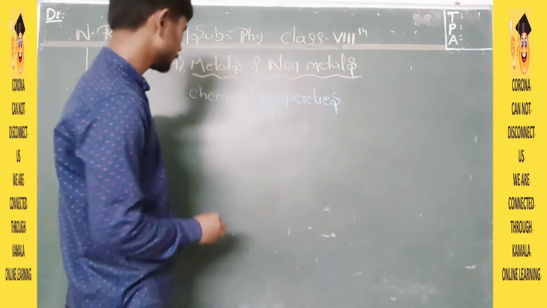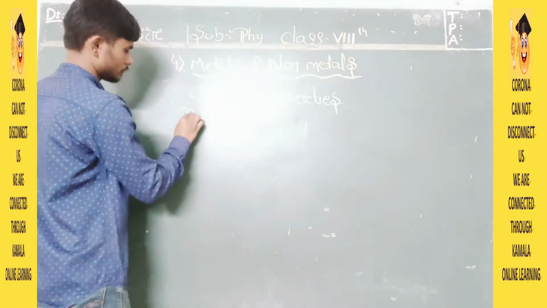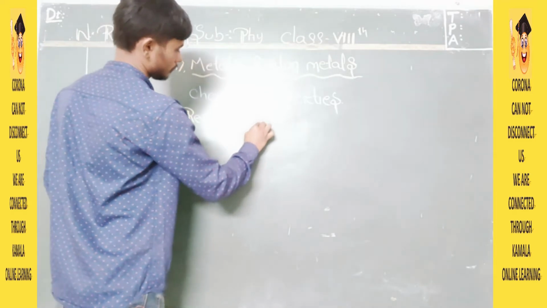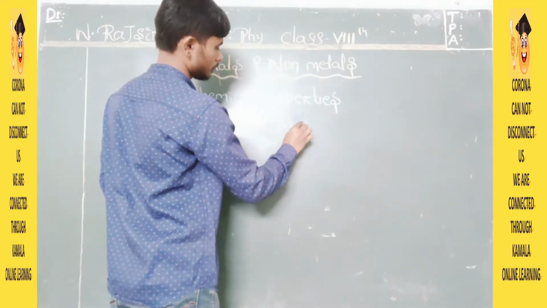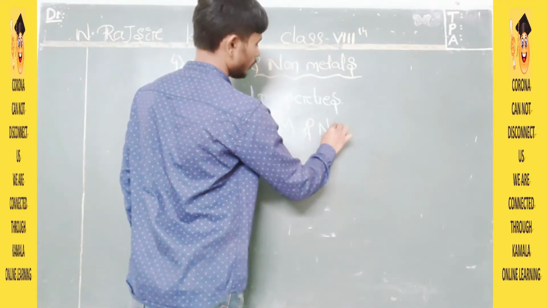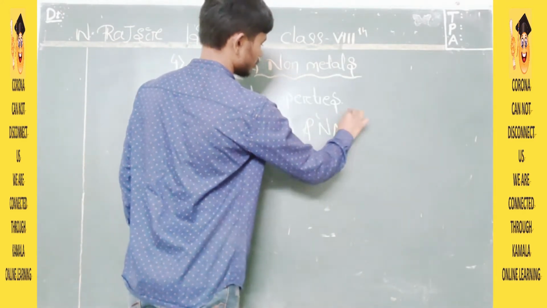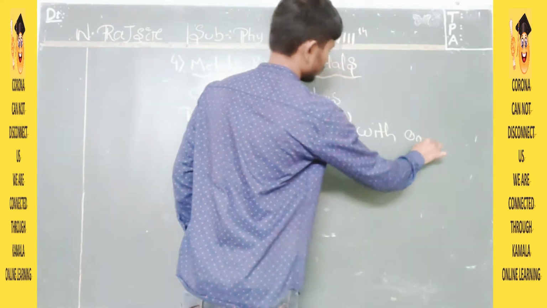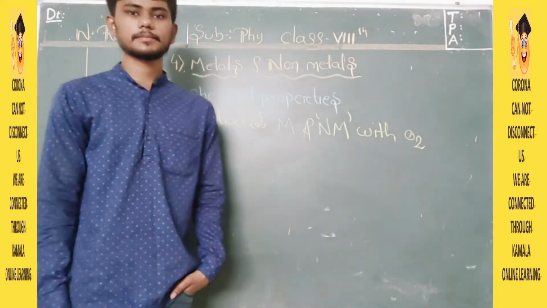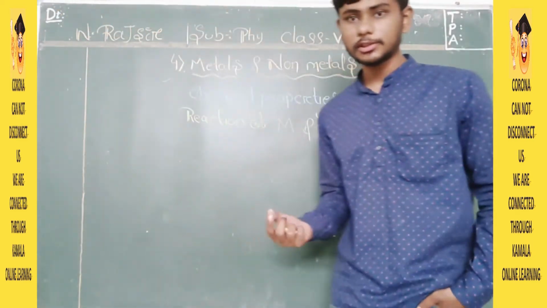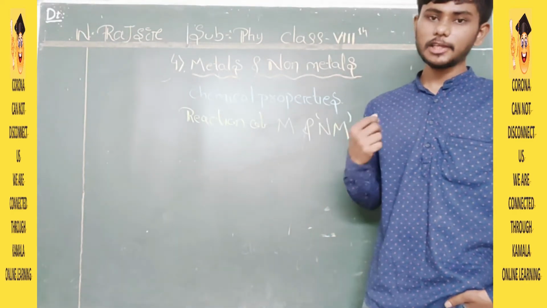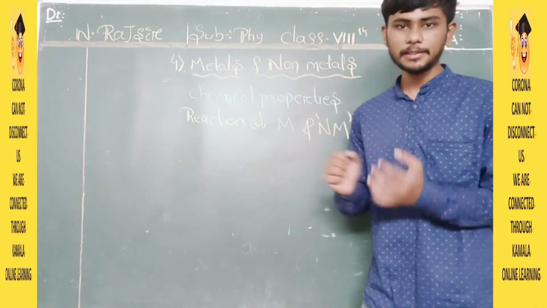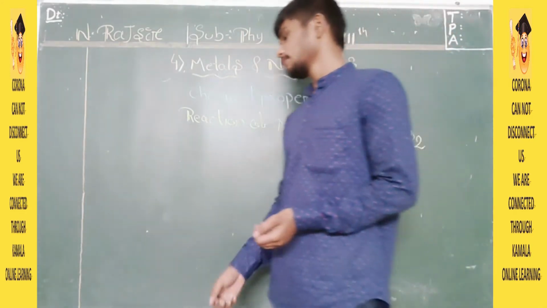So I write here: reaction of metal and non-metal with oxygen. Simply, we will burn. See, reaction with oxygen means burning. If we can burn things, then that will be reacting with oxygen, because burning happens in the presence of oxygen, right?